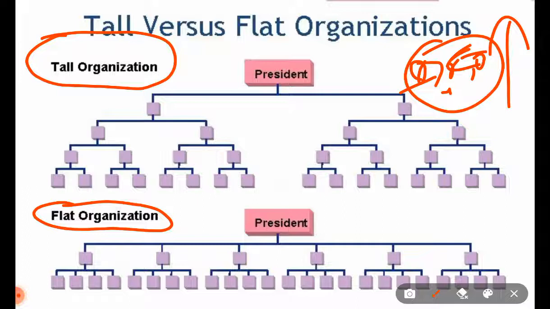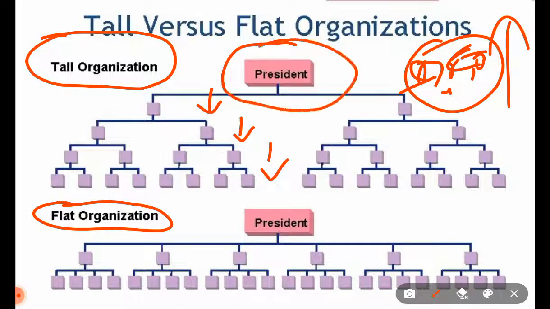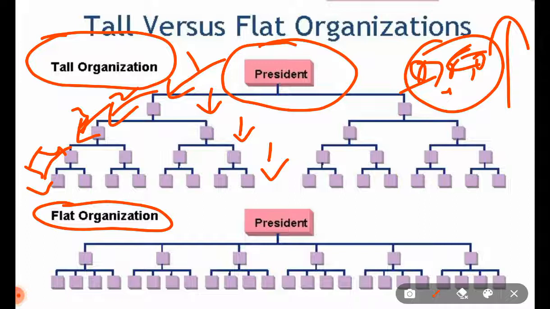In tall organizations there are many hierarchical levels, like one, two, three. Let's suppose at the top, the person heading the company or organization is a president. Then below him there is a director. Then below him there is a senior manager. Then there is a middle manager, and then there are employees. So in a tall organization there are various levels of hierarchies. In our case, one, two, three, four, and this fifth one. So five hierarchies in our tall organization.